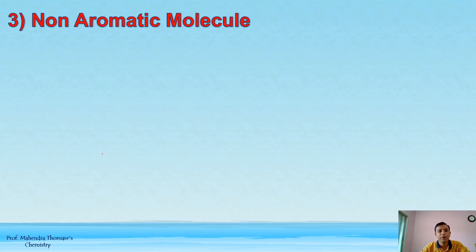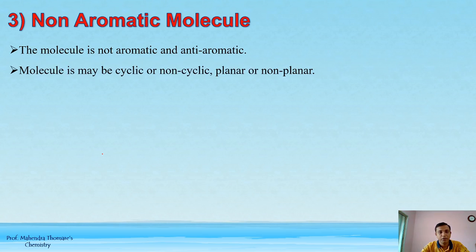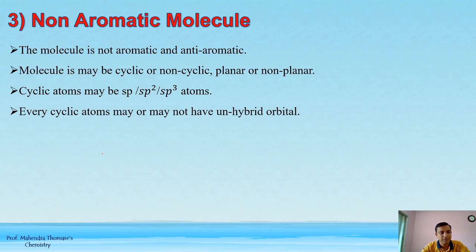So the third one is the non-aromatic molecules. Which are the non-aromatic molecules and what are the conditions for non-aromatic? The molecule is not aromatic and not anti-aromatic. So for non-aromaticity, the molecule is not aromatic as well as not anti-aromatic. Both should not be there, neither aromatic nor anti-aromatic. The molecule may be cyclic or non-cyclic, planar or non-planar. It depends on the molecule. So cyclic is fine, non-cyclic is fine, planar and non-planar are also fine.